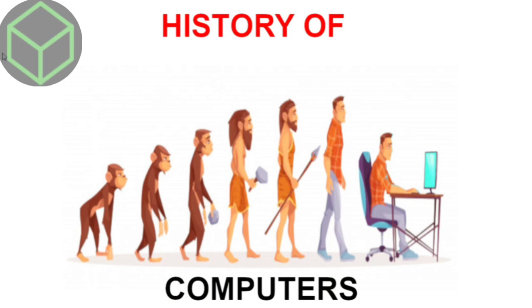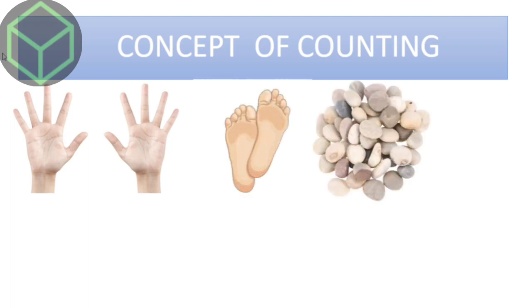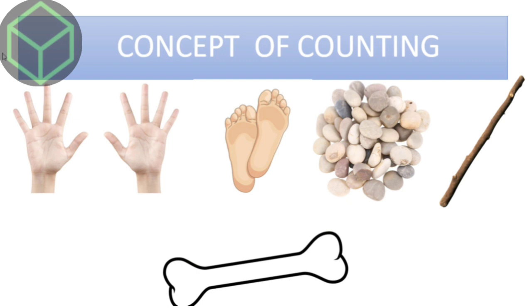All of you know that a computer is a complex counting machine. The concept of counting began with the existence of human beings. The early man had an idea of counting. He used to count with the help of fingers, toes, pebbles, stones, sticks, bones, etc. But big calculations were not possible with them.